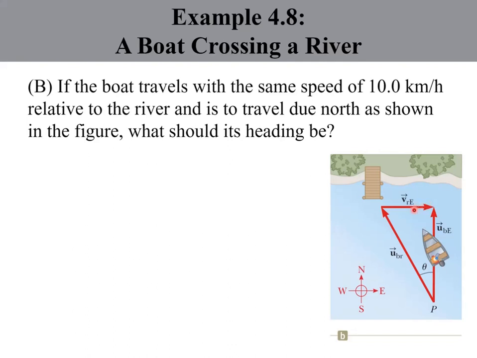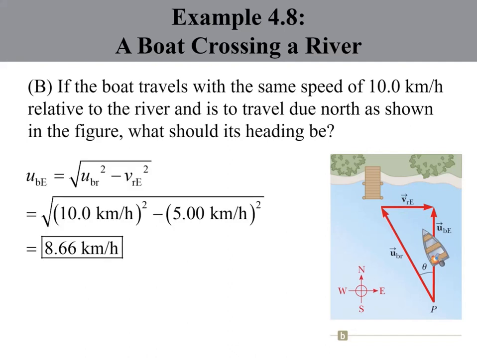So we simply solve this using the Pythagorean theorem as well, where UBE equals the square root of UBR squared minus VRE squared. Since we are now looking for not the hypotenuse but the side, I mean the side line. So put in the values, and we have UBE equals 8.66 kilometers per hour.